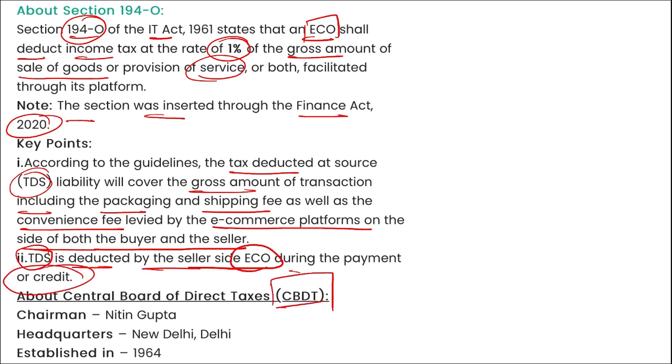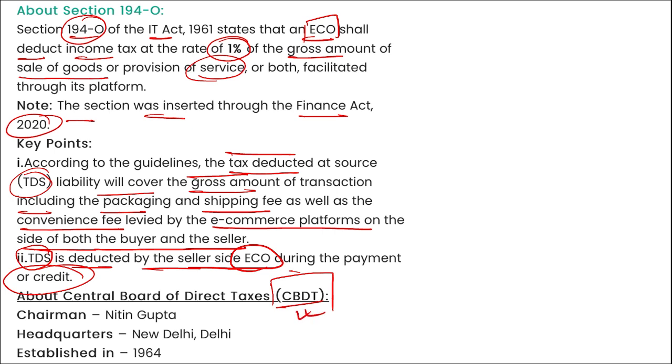So remember this. According to this, the tax deducted at source or TDS liability will cover the gross amount of the transaction including the packaging, shipping fees as well as the convenience fees that are levied by the ECOs on both sides of the buyer and the seller.